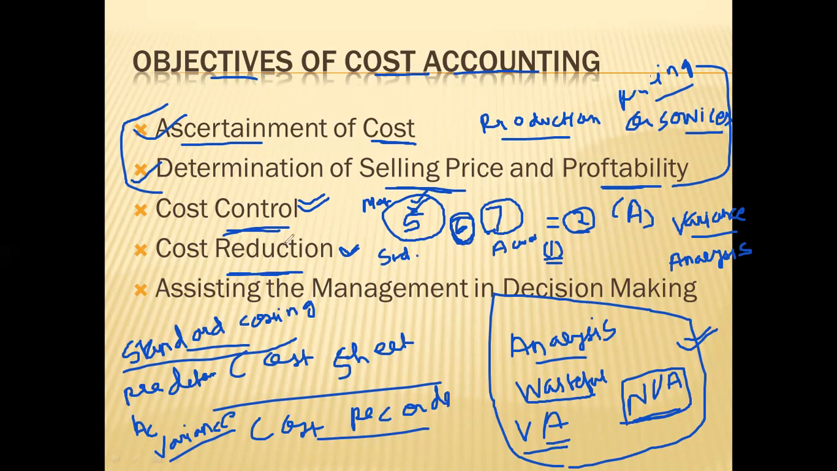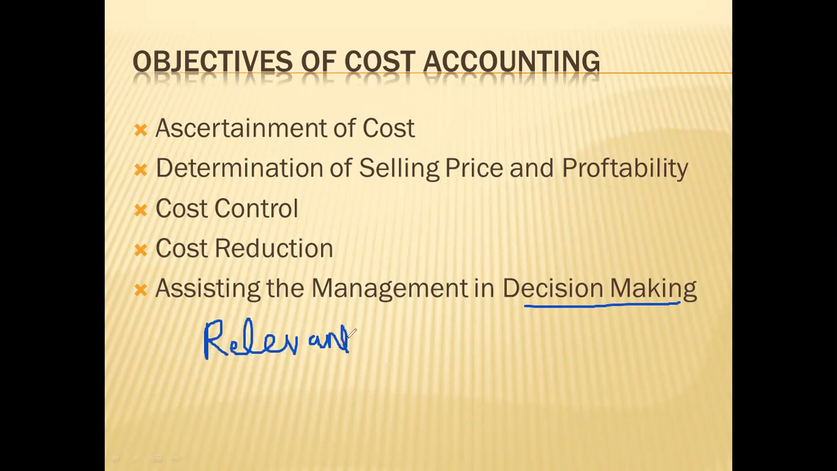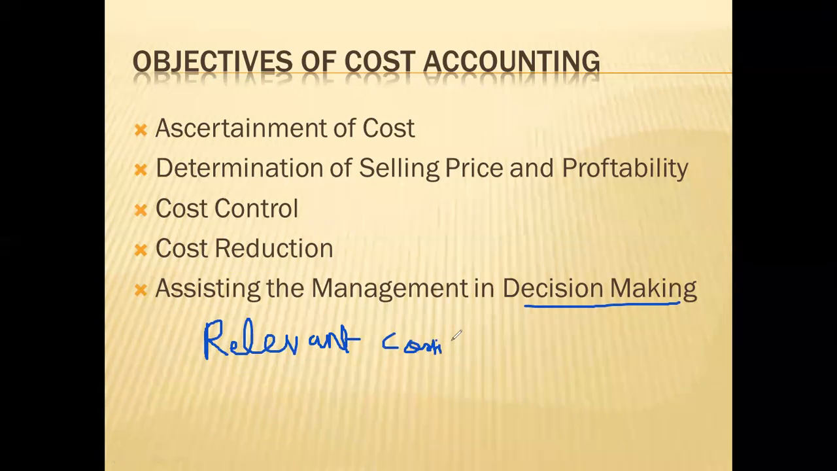Then one more objective is that it will assist the management in decision making. How will it help the management in decision making? By using a concept called relevant costing. There is a concept in costing which is known as relevant costing. By using this concept, management can decide whether to continue producing a product or whether they have to discontinue it.